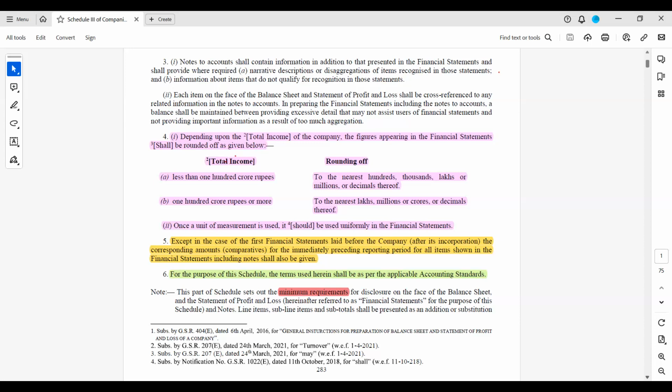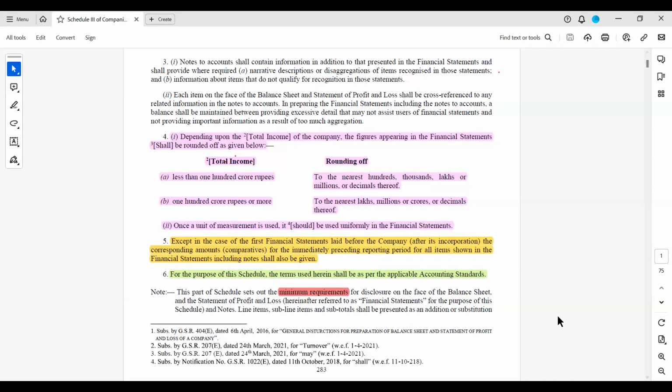So only for the first year of incorporation, there need not be comparative previous year figures, because there will not be any previous year. But subsequent to the first year, all years should contain previous year figures in all the references, not just in the balance sheet or P&L, but the cash flow statement, notes to accounts, schedules, everywhere.